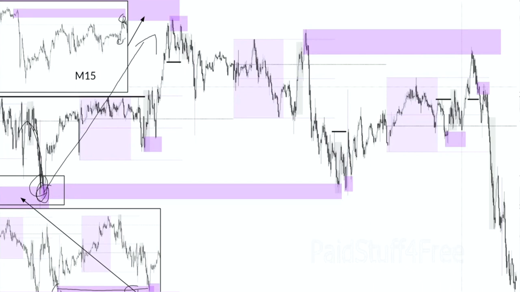So you can see this was this day before, tapped into it, right? This one induced the day before. So obviously perfectly fine. You see, this is the mitigation of here. Awesome. And this, of course, was the inducement of these areas, right? Perfect. So this one is valid until when? Grabs liquidity. You see the huge equal highs in here. Perfect. We want to grab liquidity into valid supply areas, right?